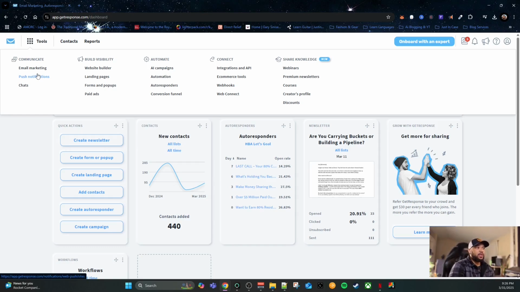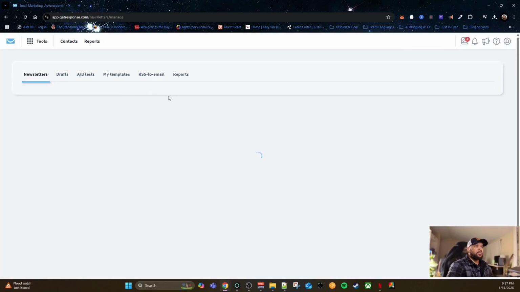So basically, you can see over here the communication tab. Email marketing is basically just for your broadcast emails or your newsletter. Once you get people on through your automated series, if you do have an autoresponder, which I'll show you in a second, you would typically move them to a broadcast list. Whenever you create a marketing campaign or a piece of content, and you want to send it out to everyone on your list or everyone on a specific list, you would do the email marketing. So basically we click here.